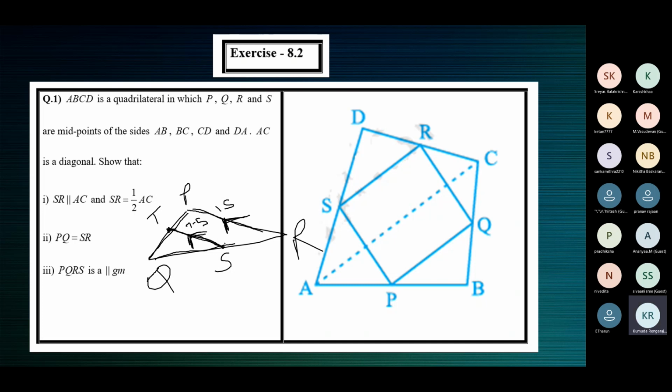The statement goes like this. The line segment joining the midpoints of any two sides of a triangle. This much should be given to you. Now the result: it is parallel to the third side and equal to half the length of the third side. This is the statement of the midpoint theorem.